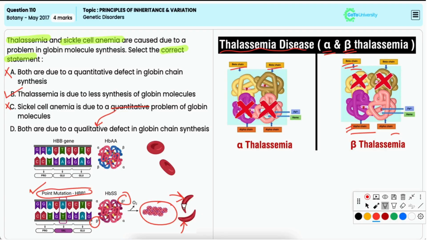Hence, it is incorrect. Option D, both are due to a qualitative defect in globin chain synthesis. It is also incorrect because sickle cell anemia is due to qualitative defect, but thalassemia involves a quantitative defect in globin chain synthesis.